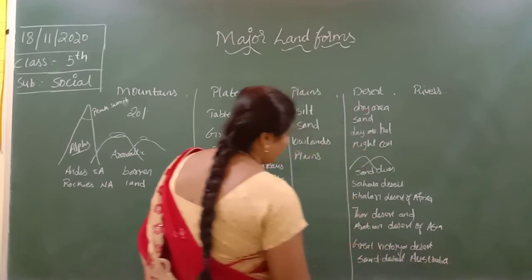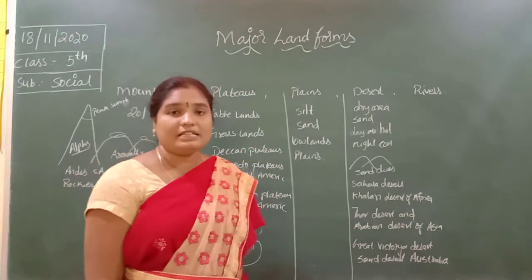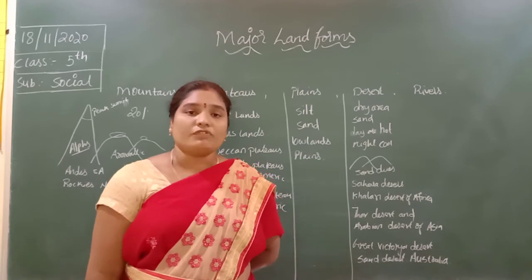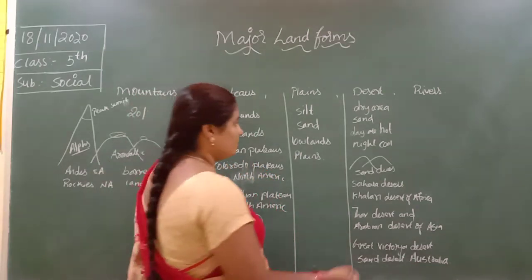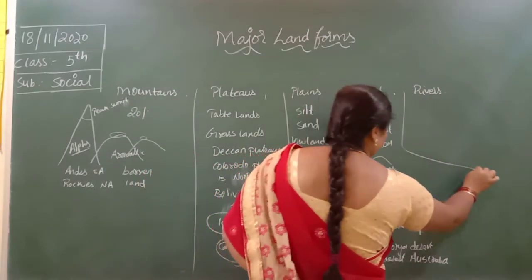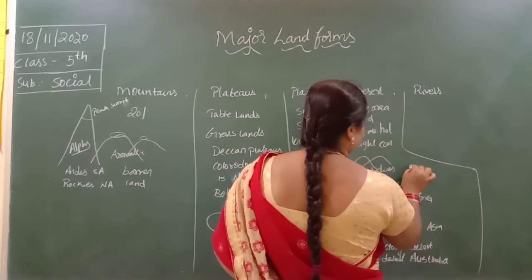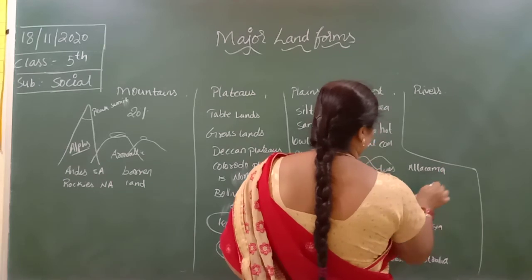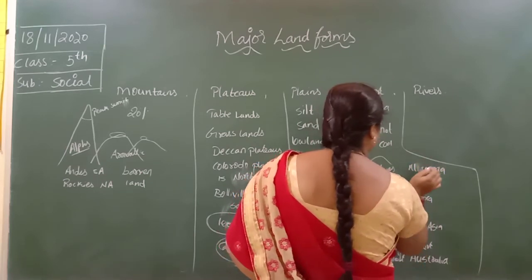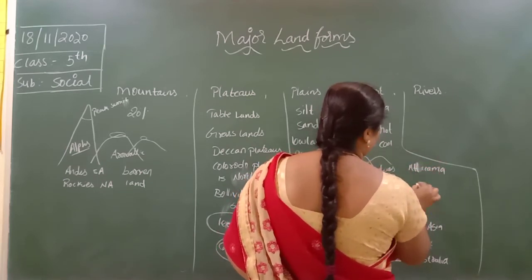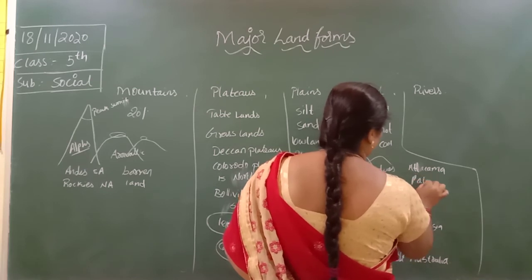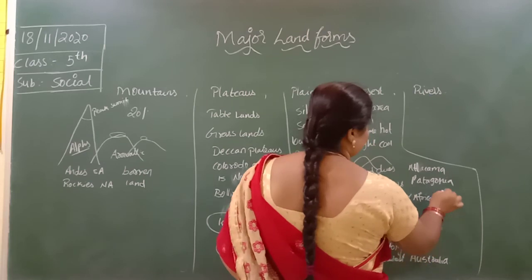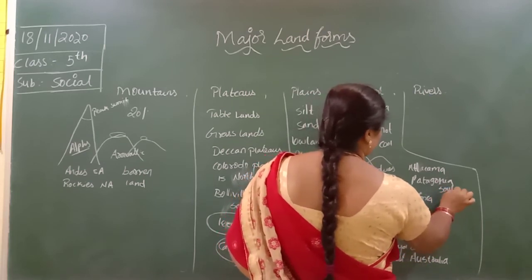Next, Atacama desert and Patagonia desert are the examples of South America.